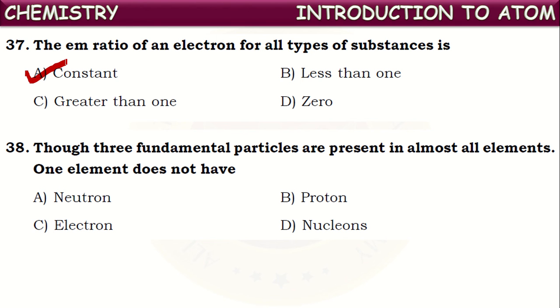Hydrogen has only two fundamental particles, one each: one electron and one proton. It has no neutrons. Except hydrogen, all the remaining elements contain these three fundamental particles in any number. Only hydrogen has two fundamental particles, electrons and protons, but no neutrons.